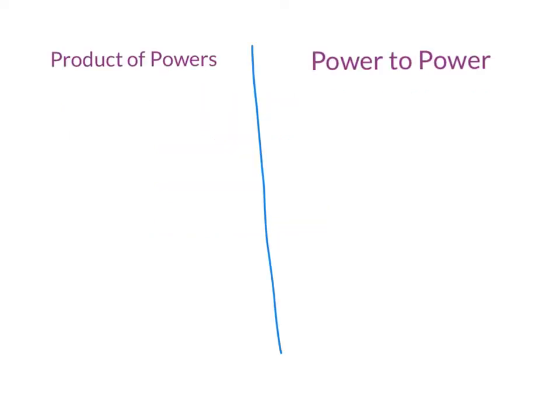All right, so the first law that we learned about was the product of powers, and I'm going to do this pretty quickly, but product, remember, means multiply. So this only works when you're dealing with multiplication problems. So if I gave you 5 to the third times 5 squared, first thing you always want to check for is, do they have the same base? Well, they do. They both have 5s here. I'm just going to highlight those.